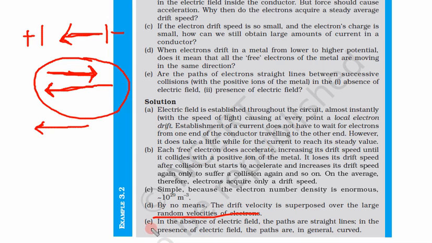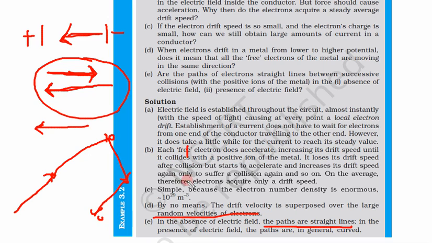Now the final question: are the paths of electrons straight lines between successive collisions with positive ions of the metal? There are two conditions, absence of electric field and presence of electric field. Let's say this is one positive ion, this is the second, this is the third, this is the fourth. An electron starts its journey. Without an electric field, it collides with one, then goes to the second, then the third, then the fourth. So in the absence of an electric field, the paths are generally straight lines.